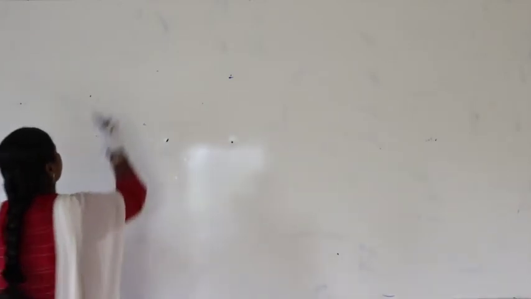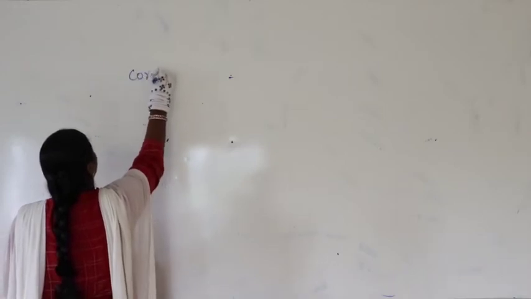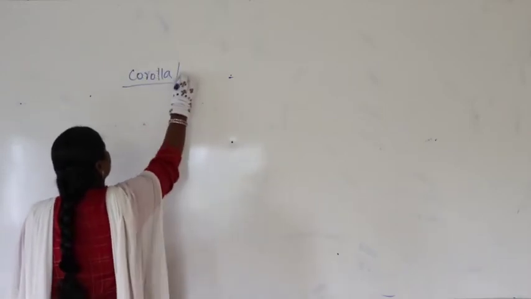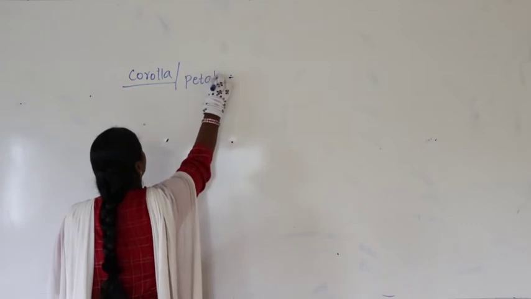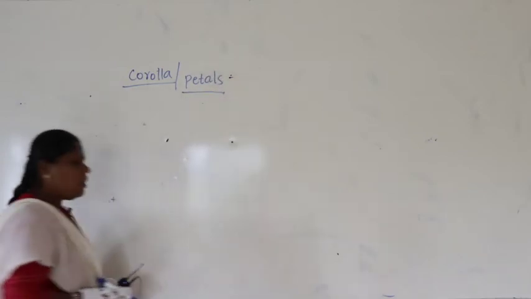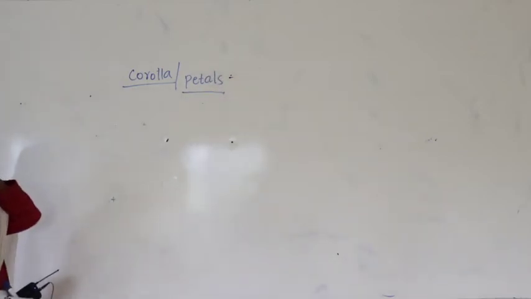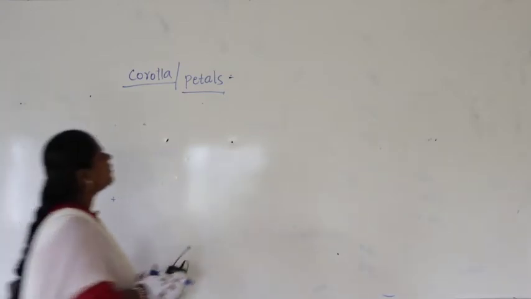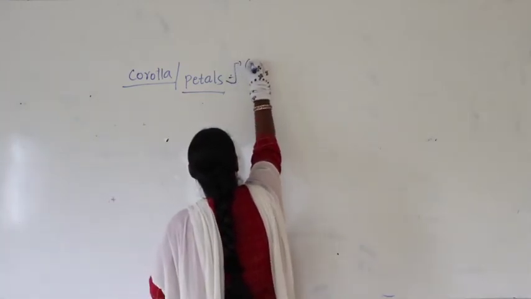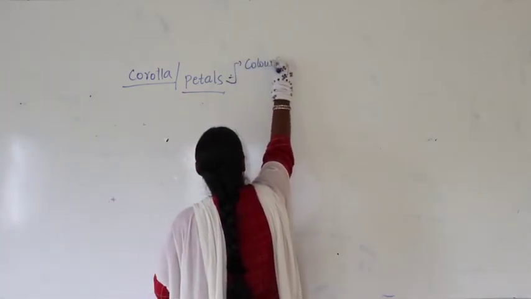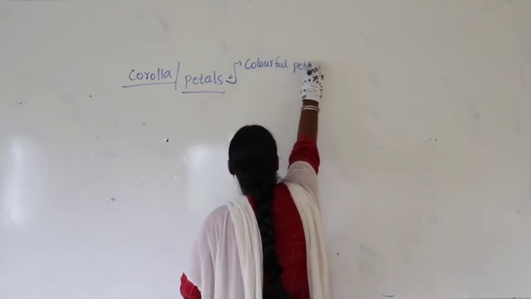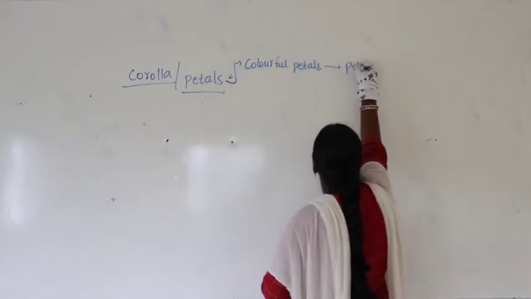In this case let us talk about corolla. Corolla is also called petals. When you look at the functions of corolla or petals, mostly they are colorful, and petals are mainly meant for pollination.